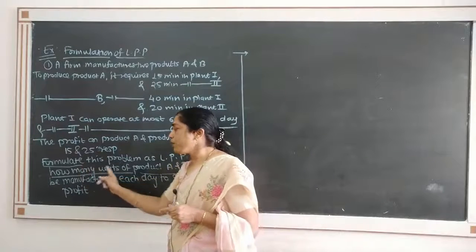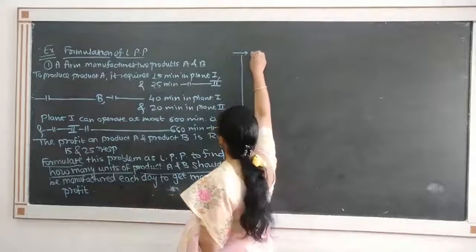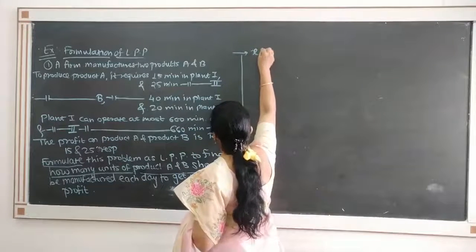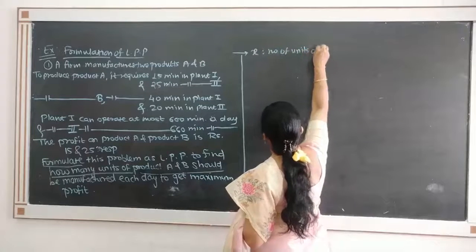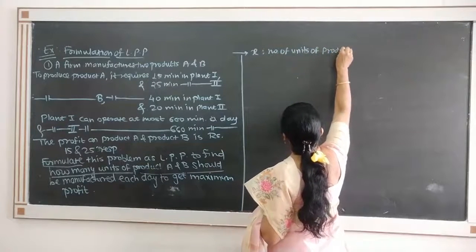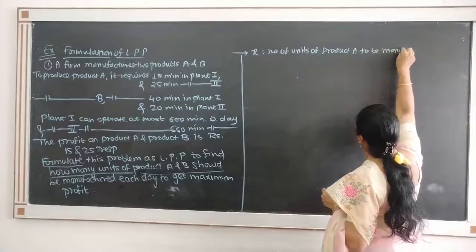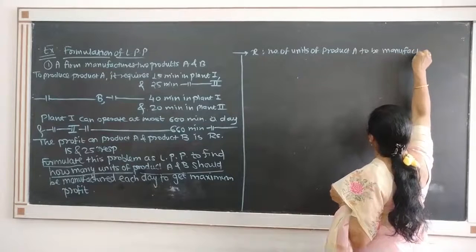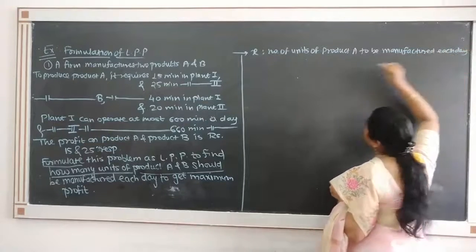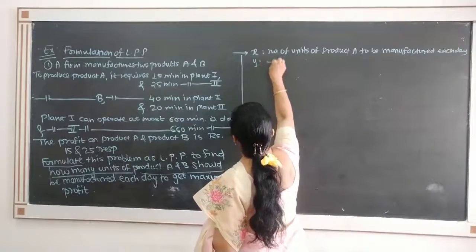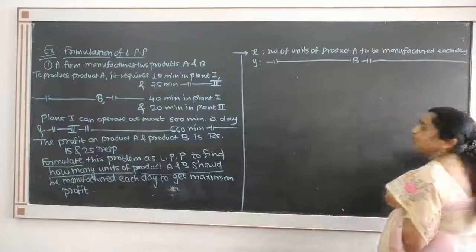So we assume x and y. Suppose that x is the number of units of product A to be manufactured each day, and y is the number of units of product B to be manufactured each day.